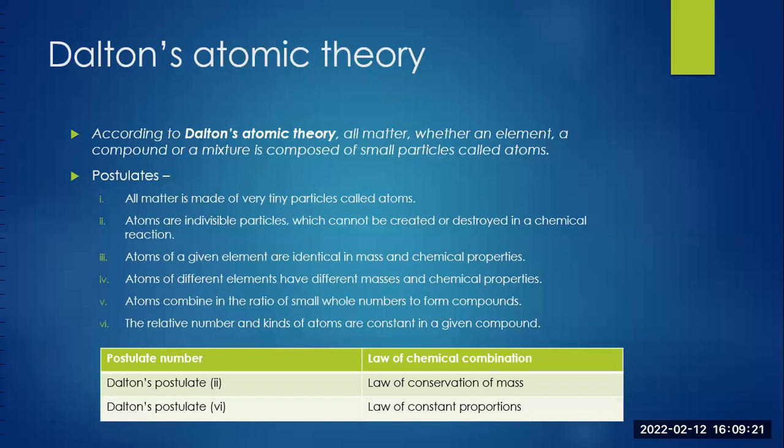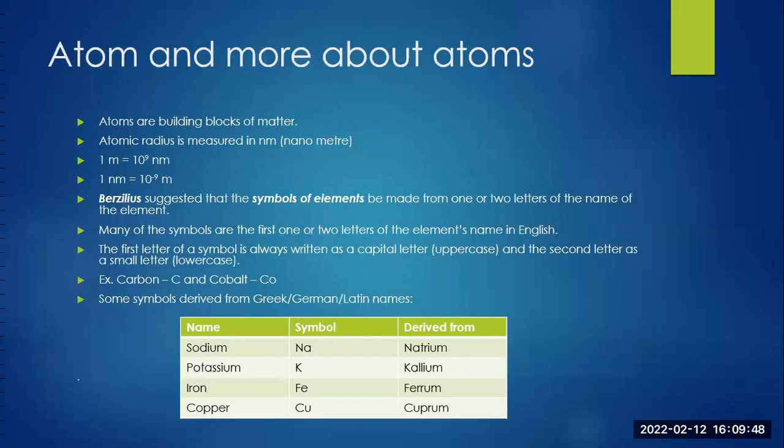Atoms combine in the ratio of small whole numbers to form compounds. The relative number and kinds of atoms are constant in a given compound. Dalton's second postulate is based on law of conservation of mass, whereas Dalton's sixth postulate is based on law of constant proportions.